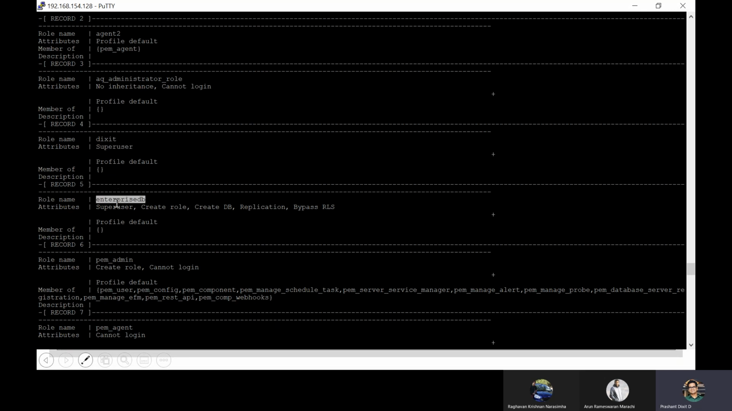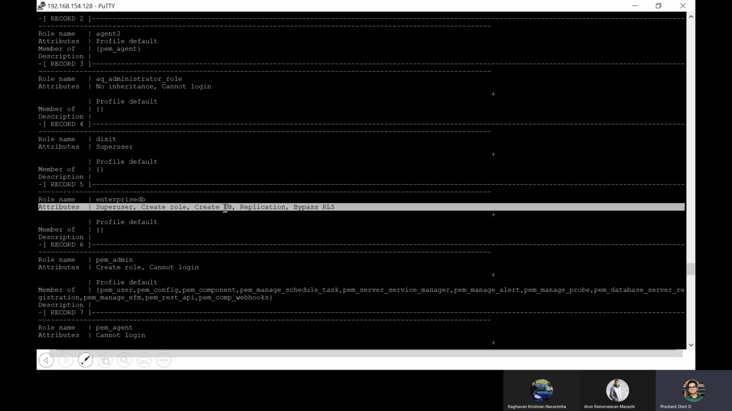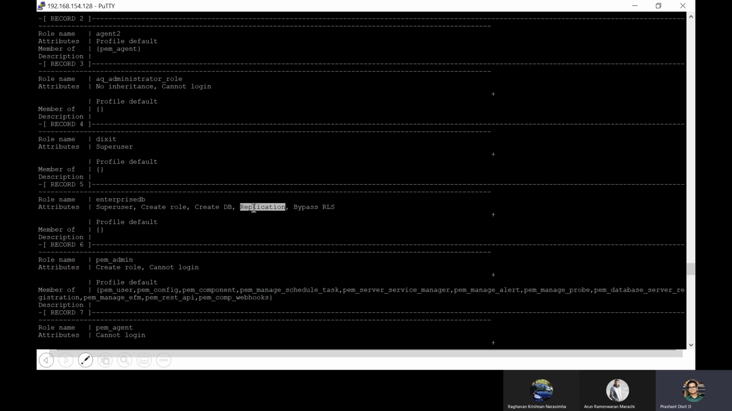Same is the case with enterprise DB. In fact, this is the default one which we created at the time of installation. So the enterprise DB role or user has the attributes of a superuser. He can create a role, he can create a new role, he can even create a database. He can perform replication specific changes and can bypass RLS. RLS is row level security. It has the power to even bypass row level security.